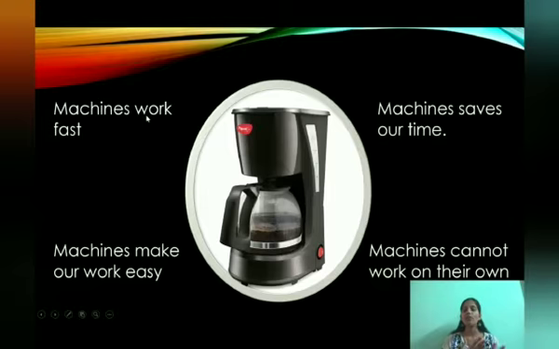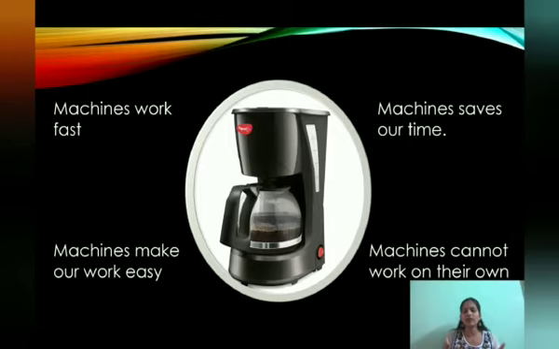See, by using the machines, it makes our work easy. For example, if you are living far from the school, and you are coming by walk to the school, how do you feel? You will get tired and it will take a lot of time to reach the school. If you are coming by the school bus, the bus is also a machine, right? You can come very fast and you will not get tired. It will save our time. So this is the use of our machines.